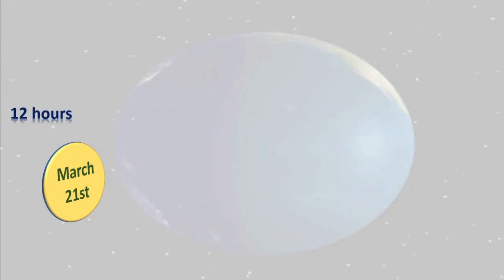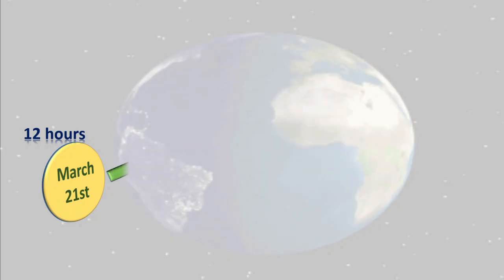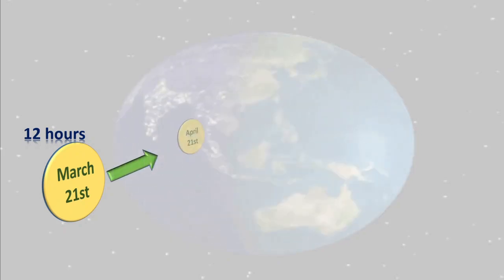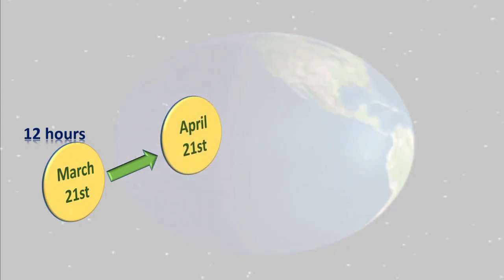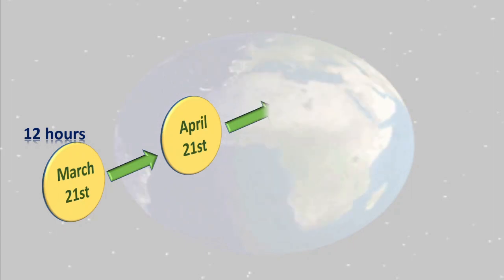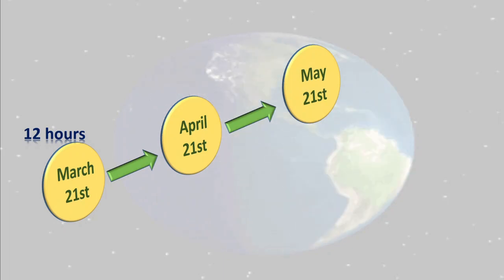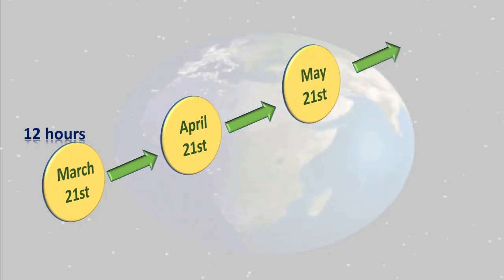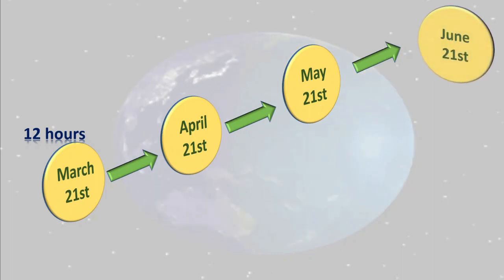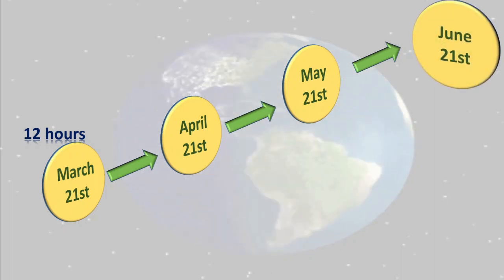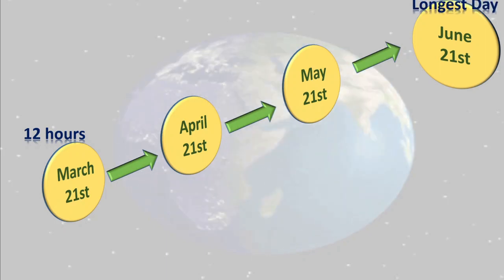See, this is March 21st, means 12 hours daytime and 12 hours night time. Okay, we will go through some interesting thing here from 21st March. Okay, the next month is April 21st. After 1 month, this is May 21st, isn't it? And after 1 month, that is nothing but June 21st. Yes, dear children, June 21st is the longest day.